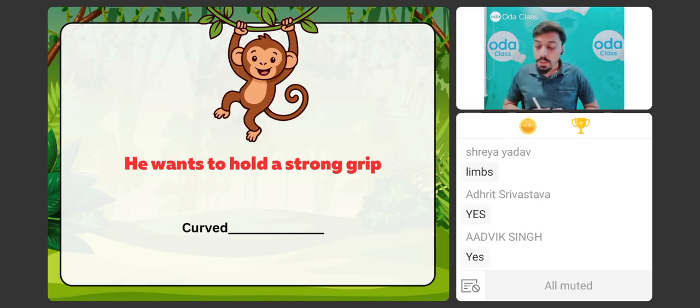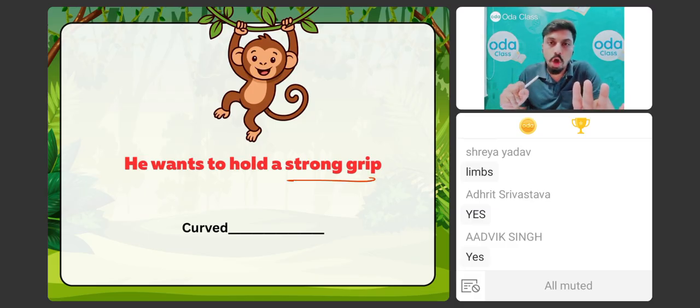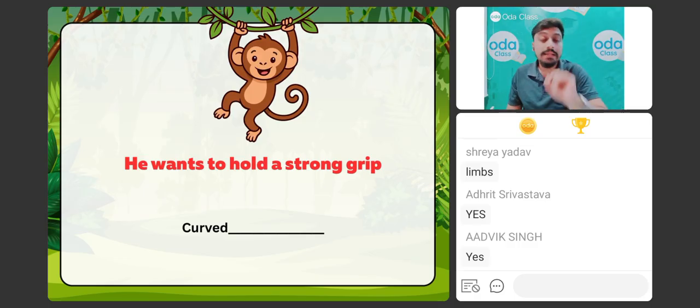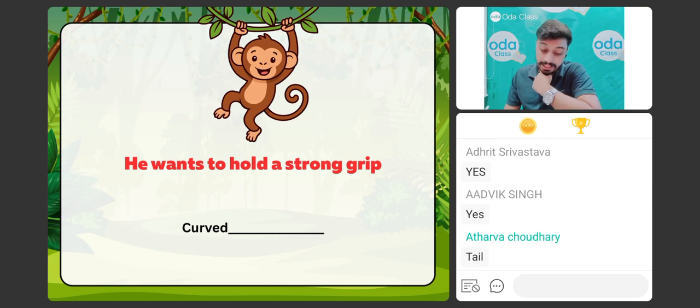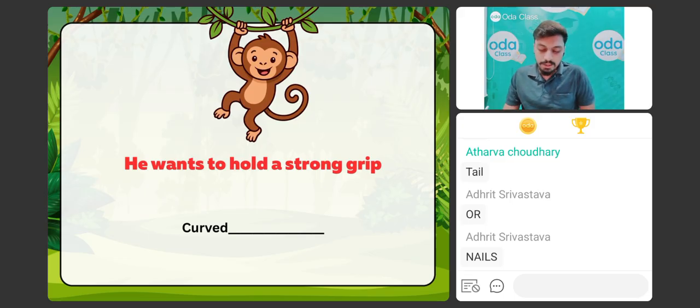Second superpower is he wants to hold a strong grip. Whenever he is jumping from one tree to another tree, whenever he is holding any of the branch, any of the stem, at that time he needs to have a strong grip. Agree करते हो मुझसे? They should have a strong grip. Okay, तो इसके लिए what should they have? Curved dash. What should they have? क्या होना चाहिए उनके पास? Curved dash. Think, and curved tail. Okay. Most of the students are saying curved.